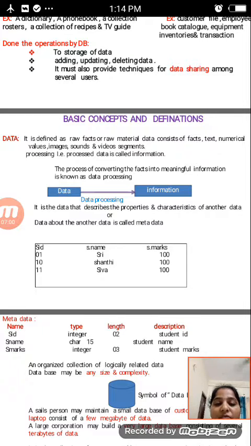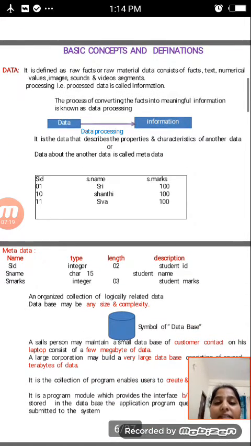Whenever we use a process that converts facts into meaningful information, that is known as data processing. Data is converted through processing, and after that it gives the information. For example, data that describes the properties and characteristics of another data is, by another definition, called metadata: data about the other data.